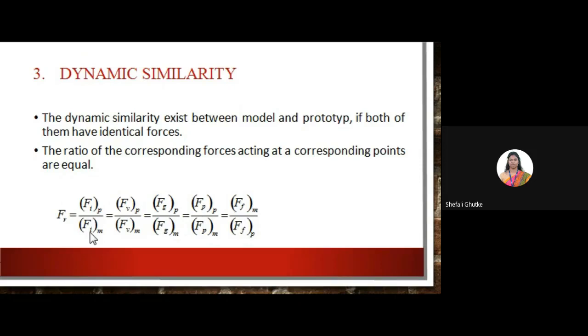Only then can we say that the model and the prototype are dynamically similar. So this FR represents the force scale ratio. This Fi is nothing but the inertia force of a model divided by the inertia force of a prototype. Likewise, we will see the different forces for model and for prototype.